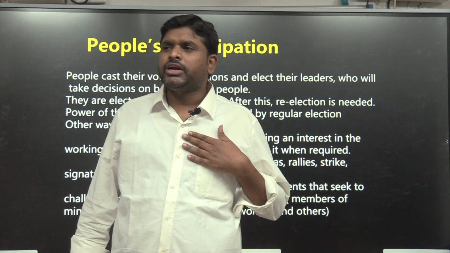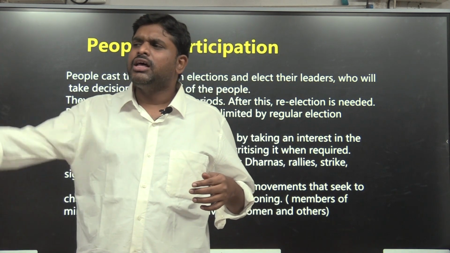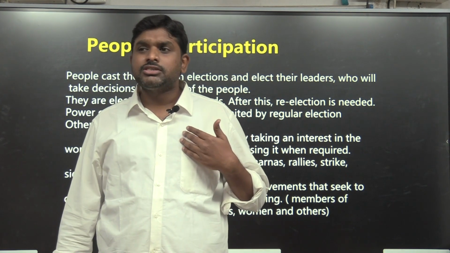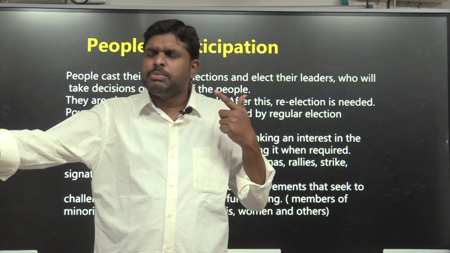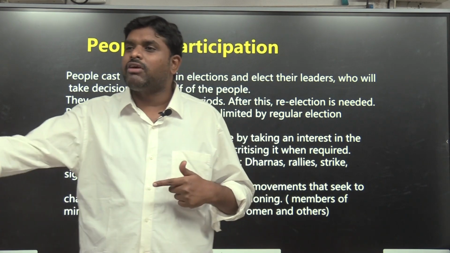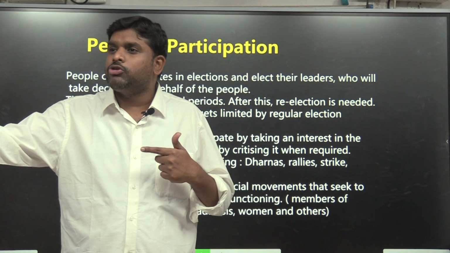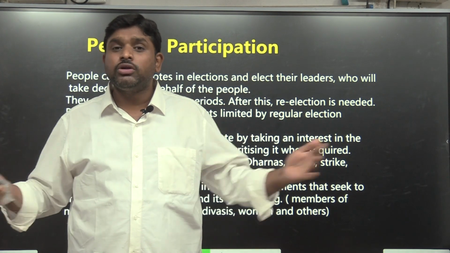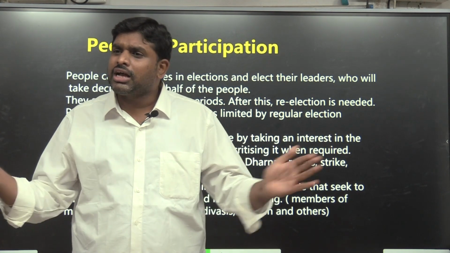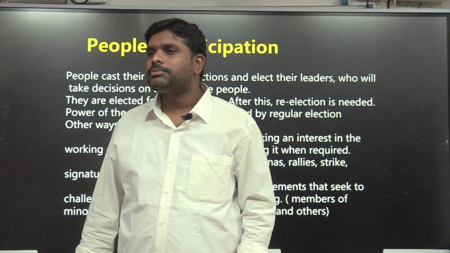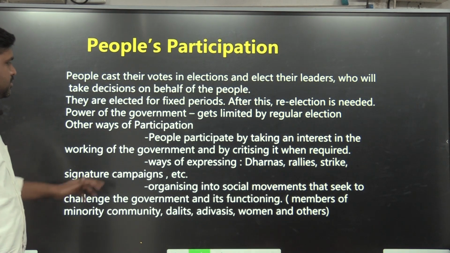For example, I got voted and I got the information that one particular community did not vote, but I won the elections. Then what will be in my mind? These people did not vote for me, so I will not work for these people. So indirectly injustice will be done to them. So what we have to ensure in people's participation is that all the communities should participate in the election process.